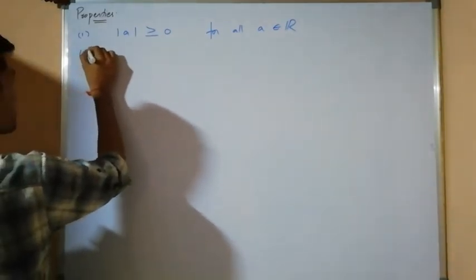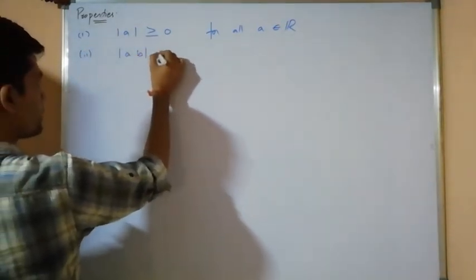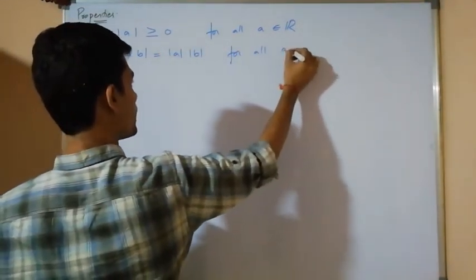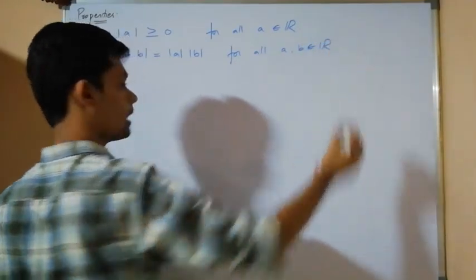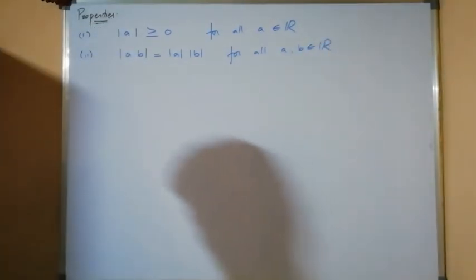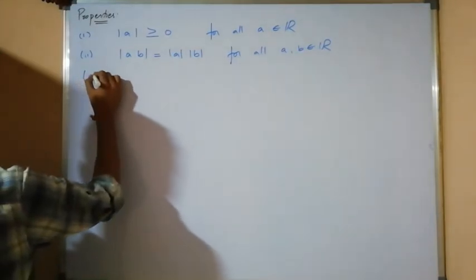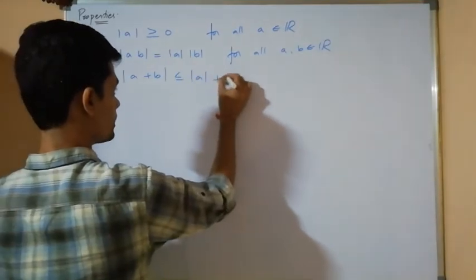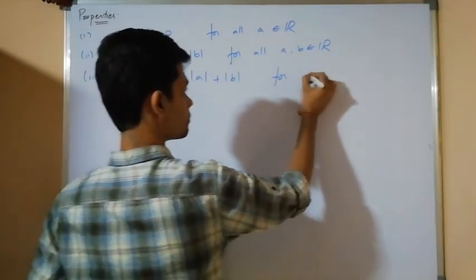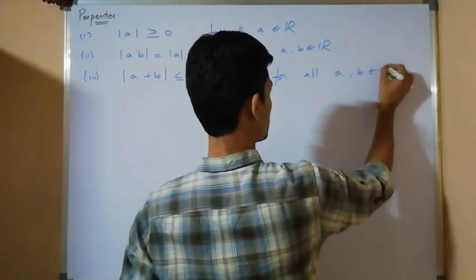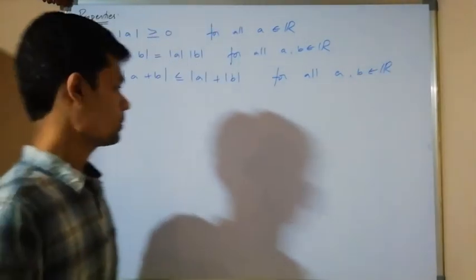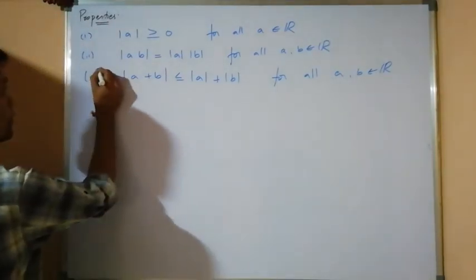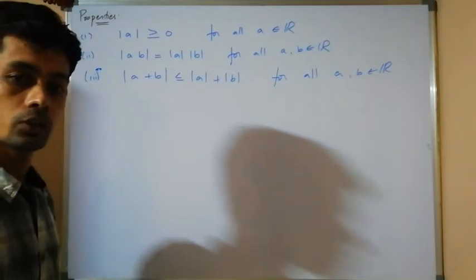Second one: modulus of AB can be written as modulus of A times modulus of B for all A, B belongs to R. Third one: modulus of A plus B is less than or equal to modulus of A plus modulus of B for all A, B belongs to R. This property is known as the triangular inequality, and this is an important property we are going to use a lot of times.